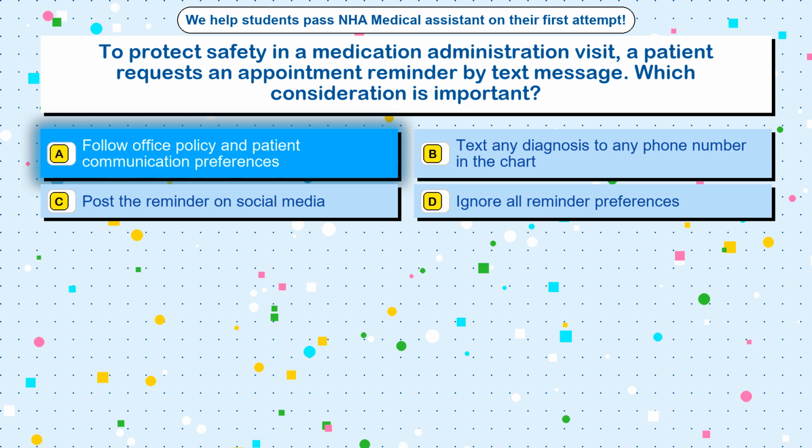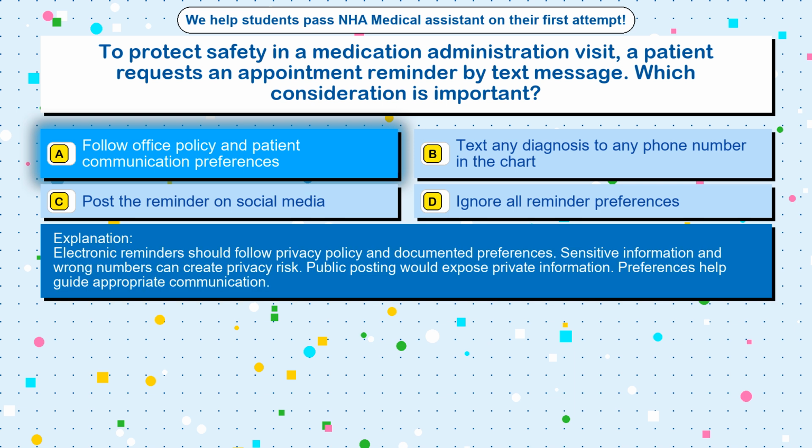Follow office policy and patient communication preferences. Electronic reminders should follow privacy policy and documented preferences. Sensitive information and wrong numbers can create privacy risk. Public posting would expose private information. Preferences help guide appropriate communication.